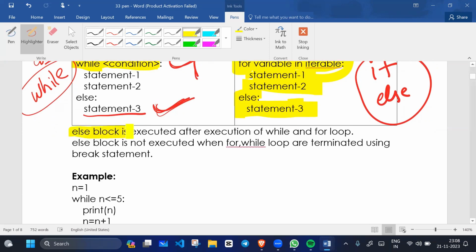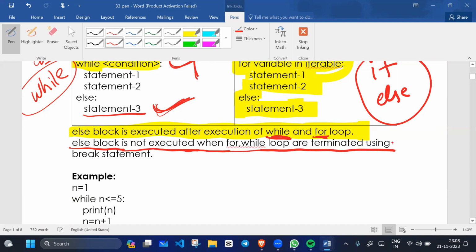The else block is executed after execution of the while and for loop. When the while or for loop execution is completed, then only the else block executes. It is not executed when the while or for loop is terminated using a break statement. So statement three executes only if there is no break.